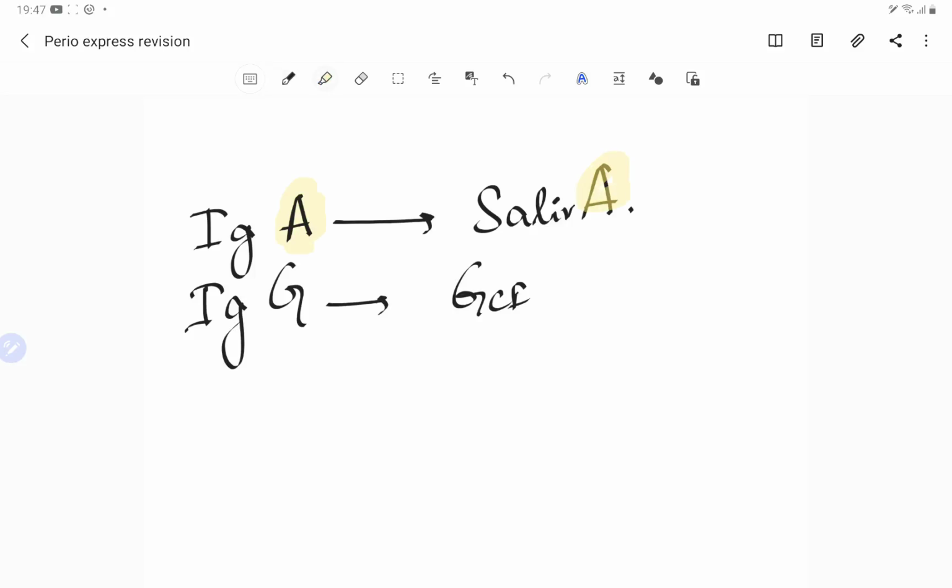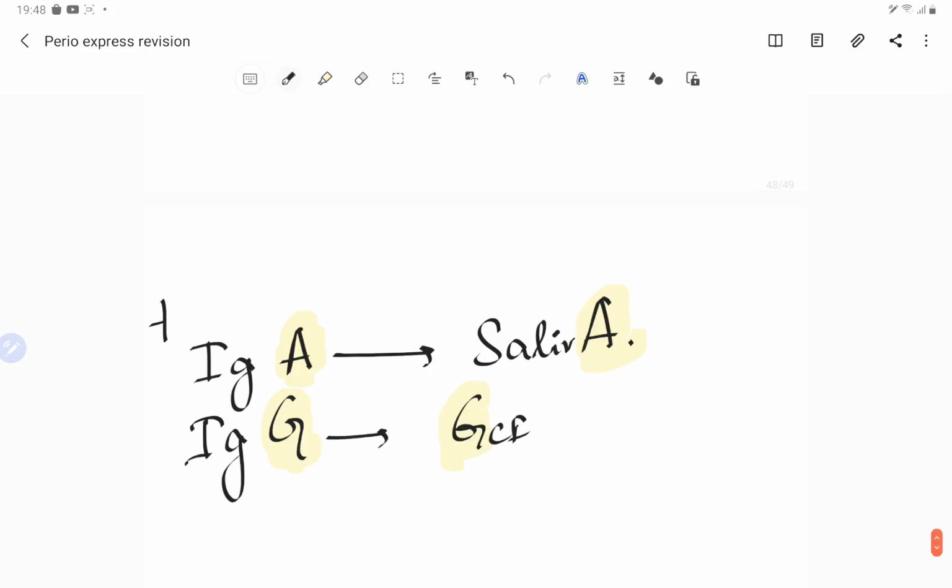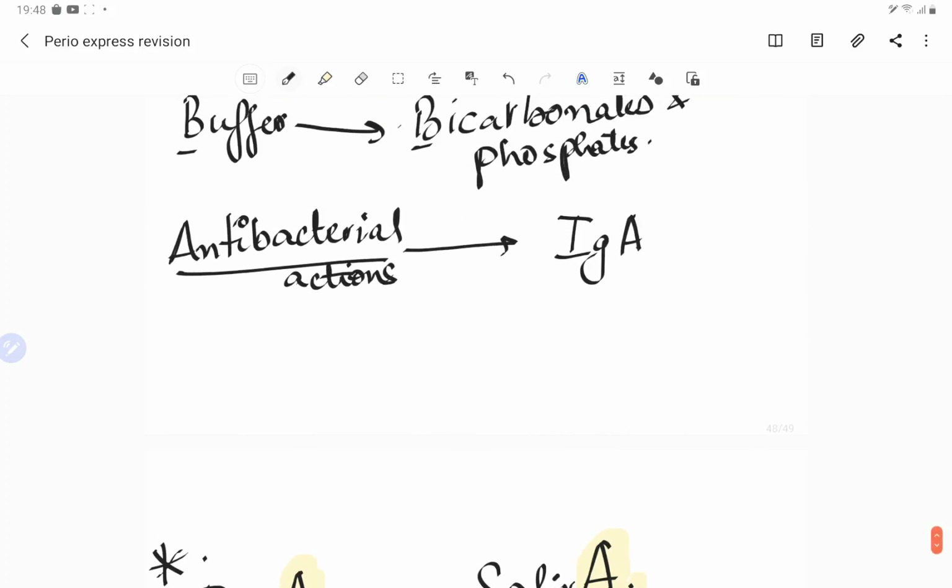So let's understand this: in the saliva, IgA is there, so we can remember immunoglobulin A, and in the GCF, G is there, so we can remember immunoglobulin G. So we have got lysozymes, and lysozymes play a very important role for gram positive as well as for gram negative bacteria.